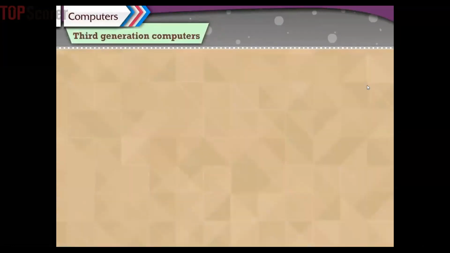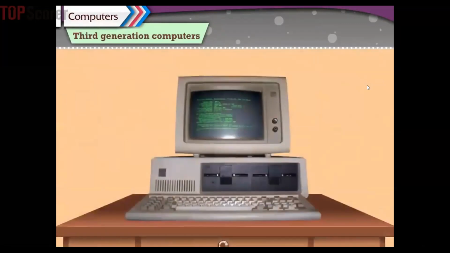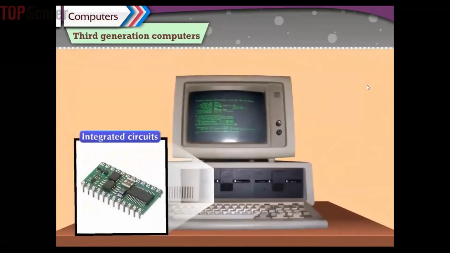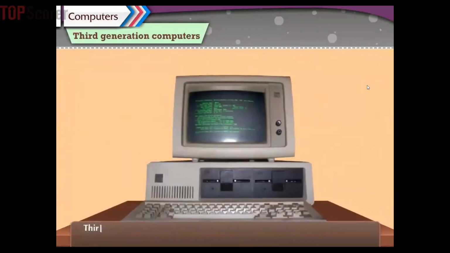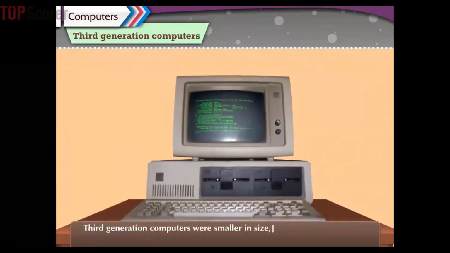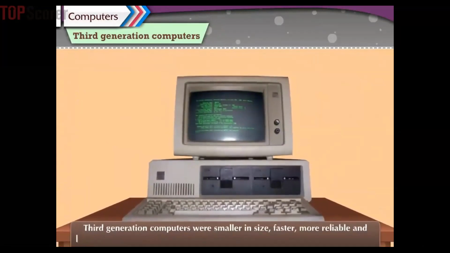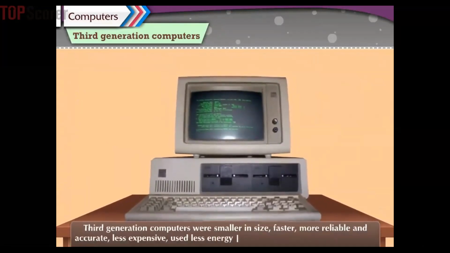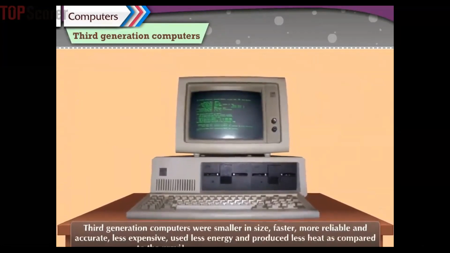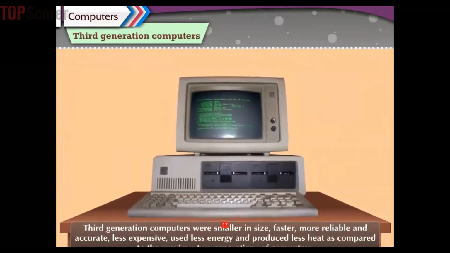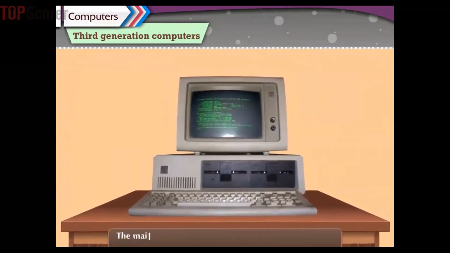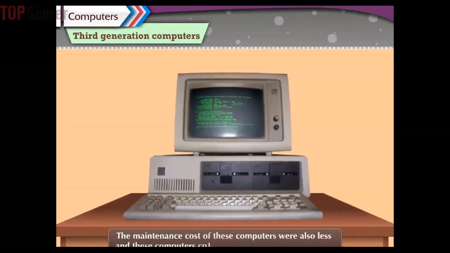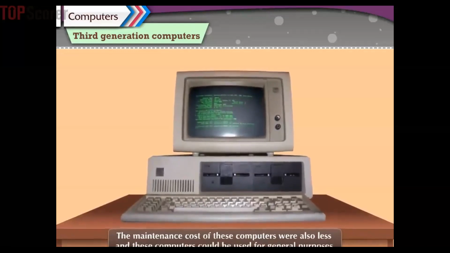Third generation computers. The third generation computers used integrated circuits. These computers were smaller in size, faster, more reliable and accurate, less expensive, used less energy, and produced less heat as compared to the previous two generations of computers. The maintenance cost of these computers was also less, and these computers could be used for general purposes.